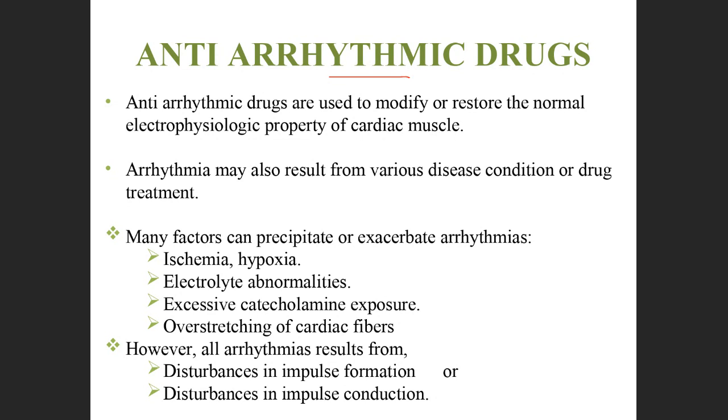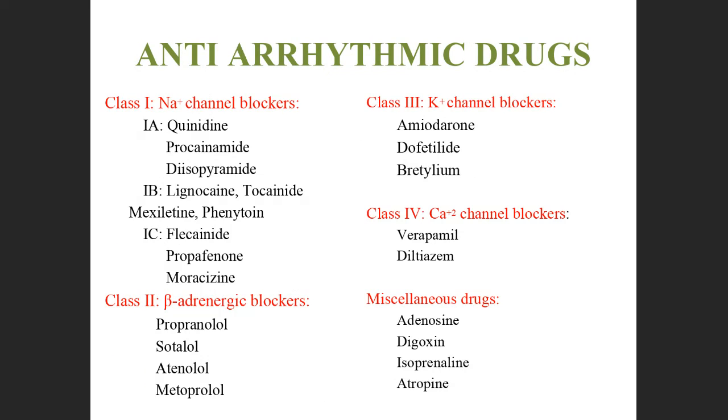So antiarrhythmic drugs modify and restore the normal property of the heart. How are they going to do that? They will do that by blocking the different ion channels. So we have sodium channel blockers, potassium channel blockers, calcium channel blockers, and beta adrenergic blockers.